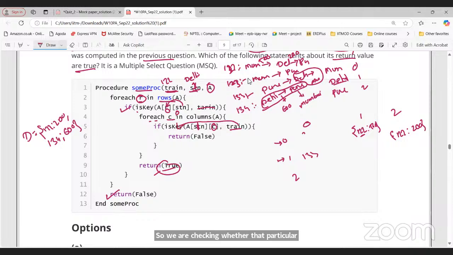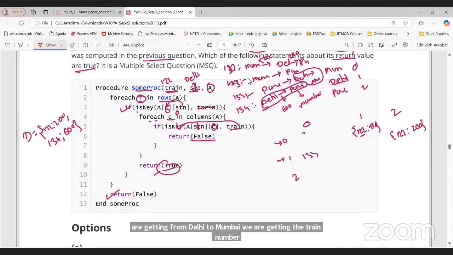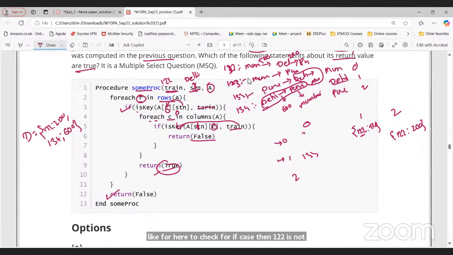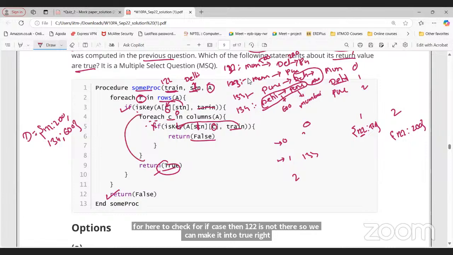If that is true, then we are going to return false. That's it. If it is not the 1, 2, 2 train, then it will be true only, right? From Delhi to Mumbai we are getting the train number 133. For the if case, since 122 is not there, we can make it true. Yes, if that condition is not correct, but we have to check for all the C values.